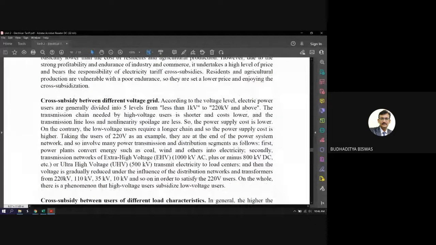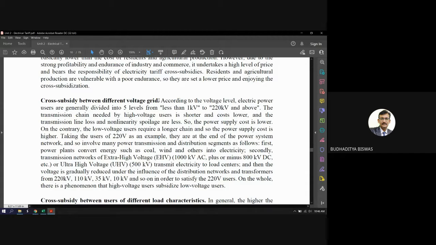Second one, cross subsidies between different voltage grids. What is the meaning of this one? Now, as I mentioned, the power which is generated in the power plant is not distributed from its beginning, just beside the power plant. It needs to be transmitted over a long distance, then it is distributed to the load center. And while doing so, there are so many voltage levels between this generation and the distribution.